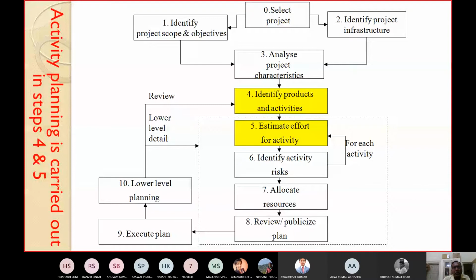So here, a project consists of several activities. So we must plan for each activity. How we carry out this plan for each activity is known as activity planning. If you look at the sequence of steps, the stepwise procedure, this activity planning is carried out at step number 4 and step number 5. Okay, this figure was already discussed earlier. You can see for yourself.